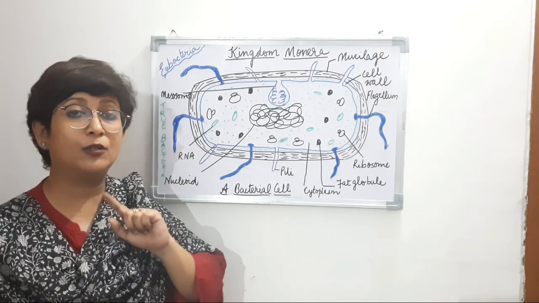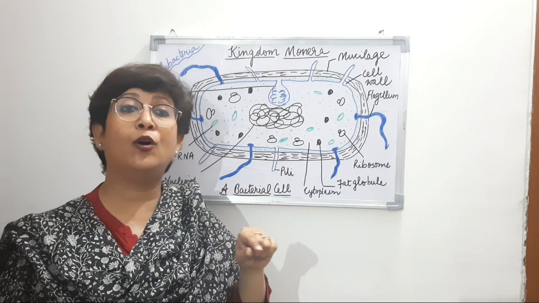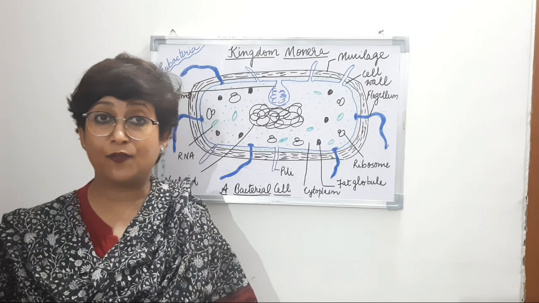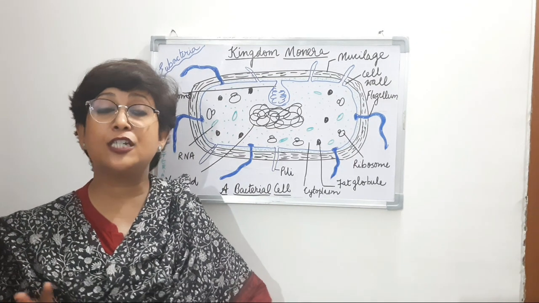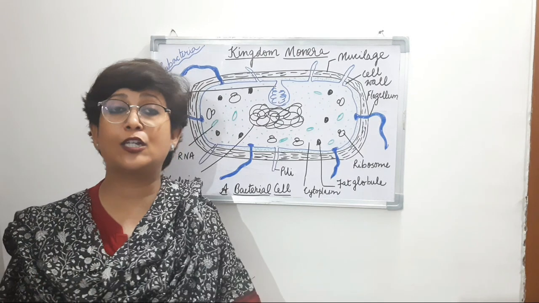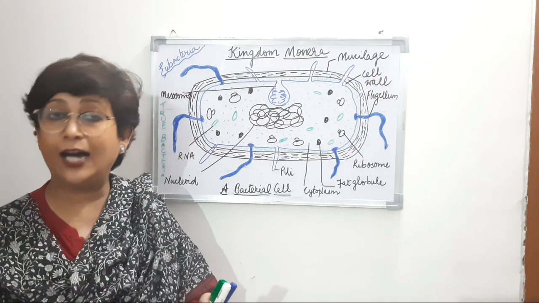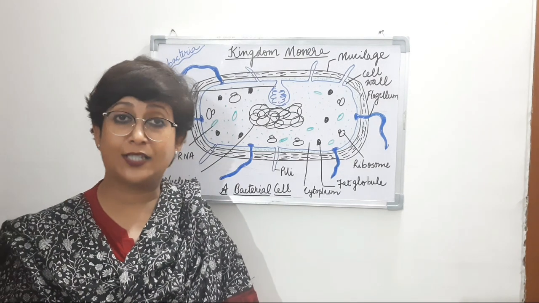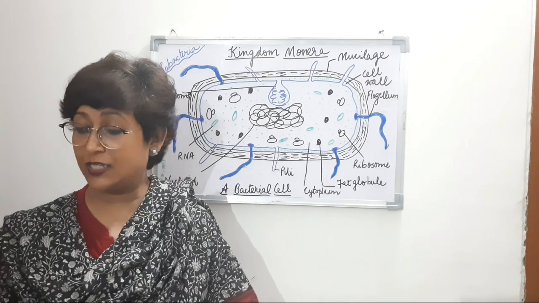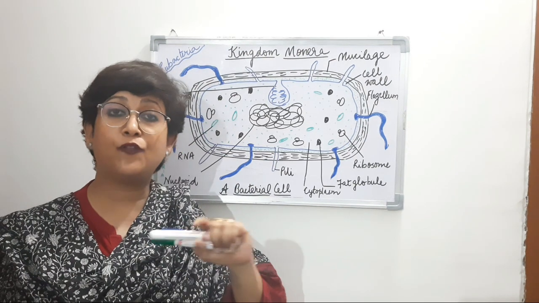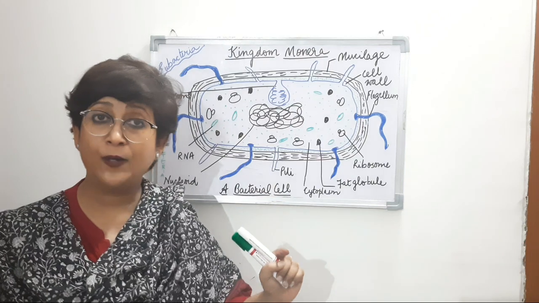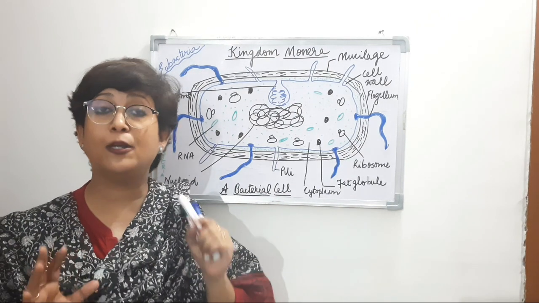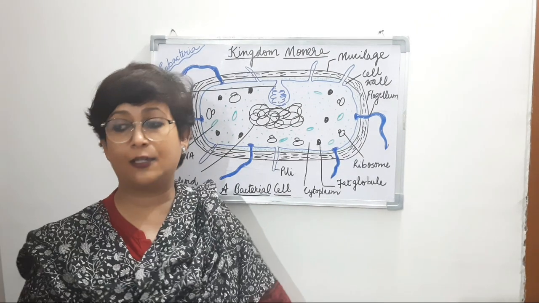We also talked about a particular kind of cell wall that they have. They don't have the normal peptidoglycan cell wall, but their cell wall is made up of proteins and non-cellulosic polysaccharides. We also discussed the presence of a monolayer, a single layer, of branched chain lipids. So that was about the Archaebacteria.